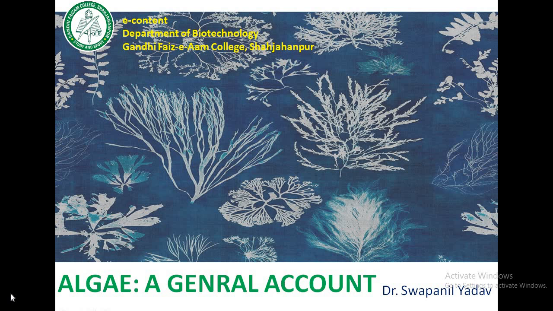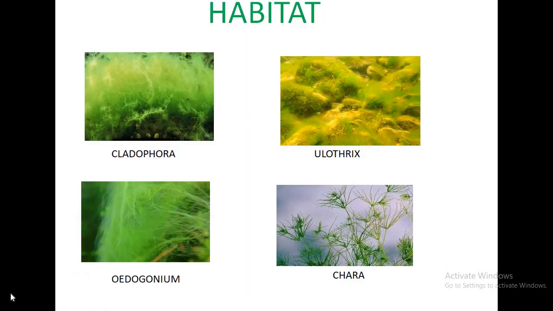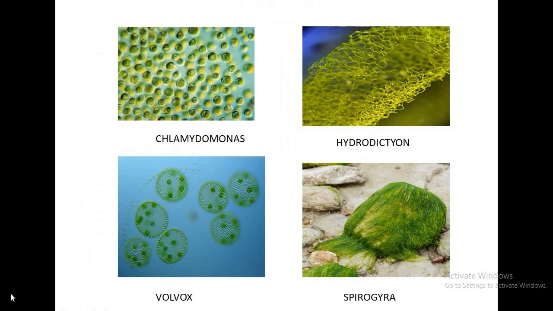So, nutrition is autotrophic. The thalloid plant body means the plant body is not differentiated into root, stem and leaves. When we see the habitat, we see that Cladophora, Oedogonium, Oedothrix and Chara live in running fresh water, while Chlamydomonas, Volvox, Hydrodictyon and Spirogyra are found in stagnant fresh water.